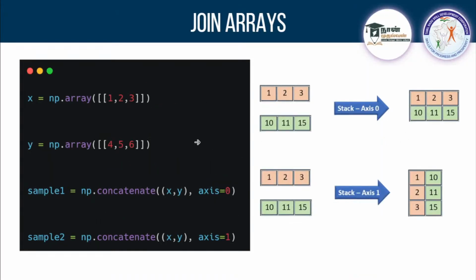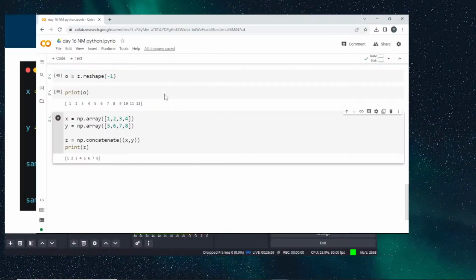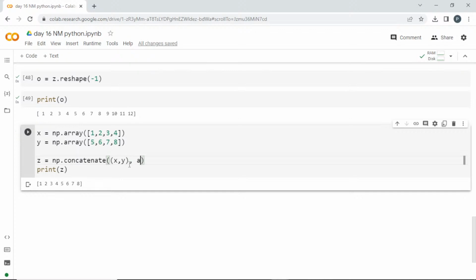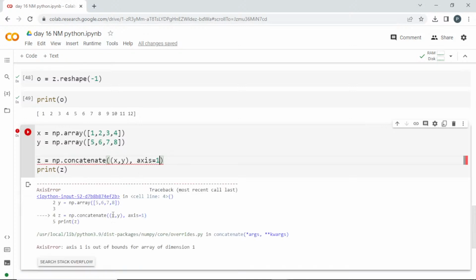And there are other options also. You can stack them, which is stacking. In that, you can set the axis, which can be 0 or 1. If it is axis 0, it will be in this order, and if it is axis 1, it is going to be in this order. So we'll try this here. I'm going to pass axis equal to 0. We'll see the result. And see here, if axis is equal to 0, it will be the same as that one. It is going to add it row-wise. That's the default, and you can give axis as 0 also. If you go with 1, you can see the difference.